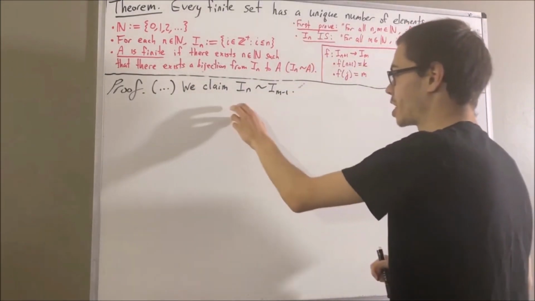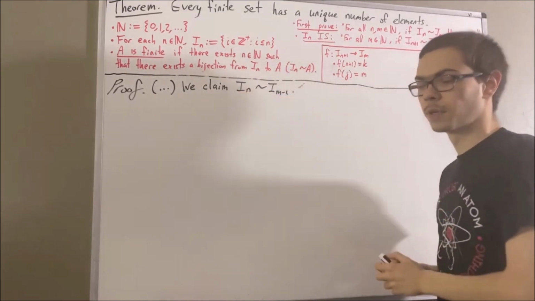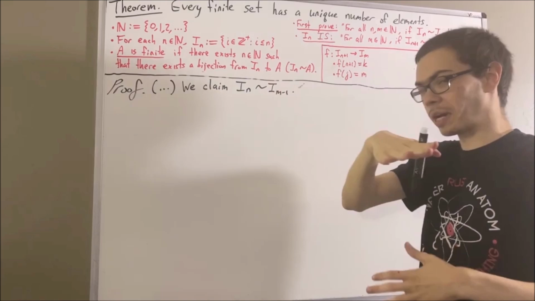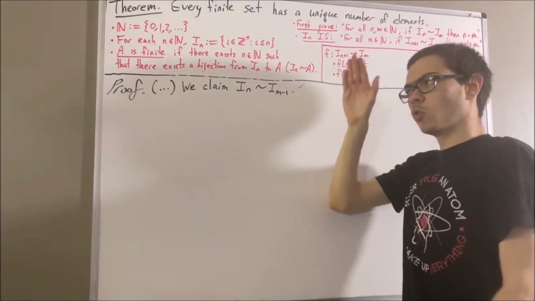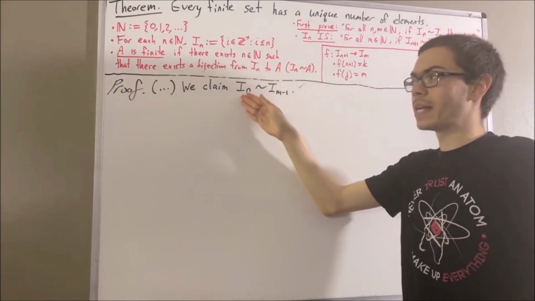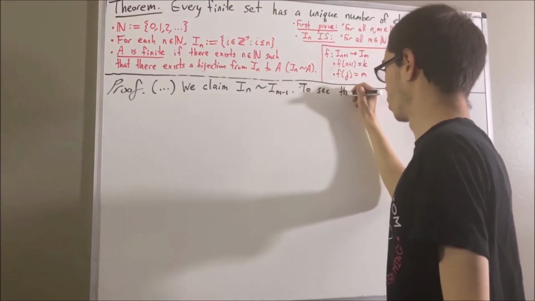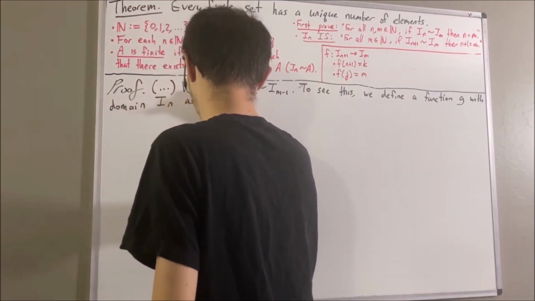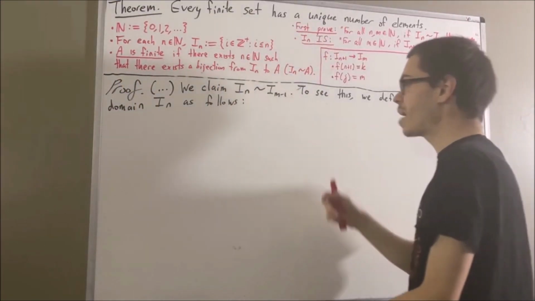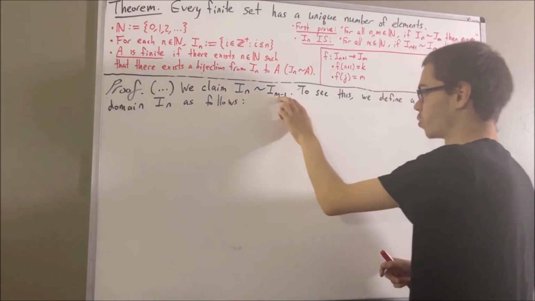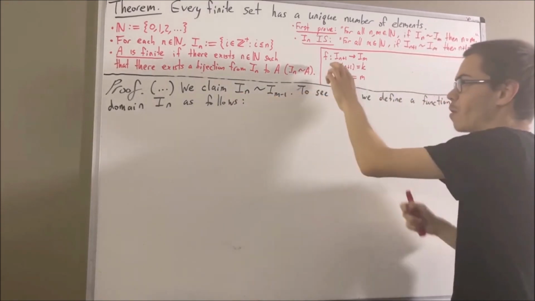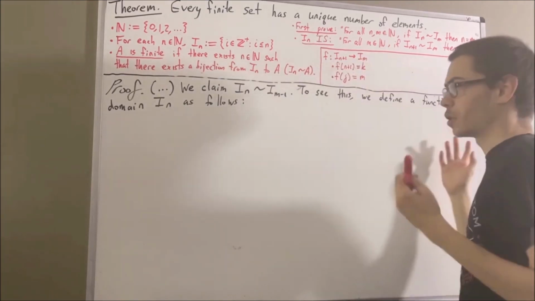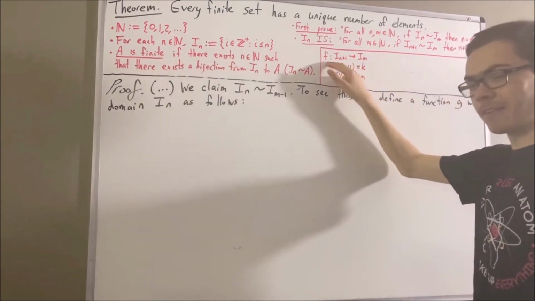We claim that there's a bijection from I_n to I_{m-1}. And we're going to define what that bijection is right now. So, we define a function g with domain I_n. Now, to establish a bijection from I_n to I_{m-1}, we're going to use our bijection f from I_{n+1} to I_m. Now, visually, we can think of our bijection f like this.